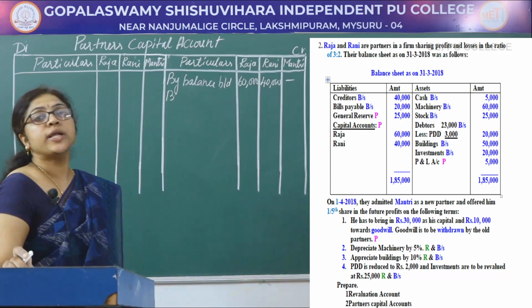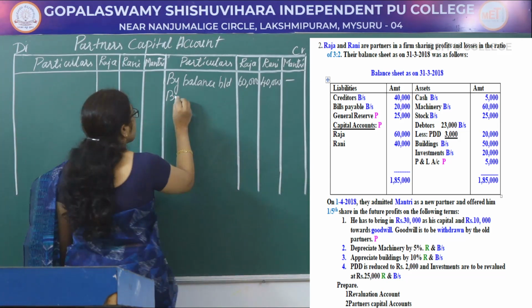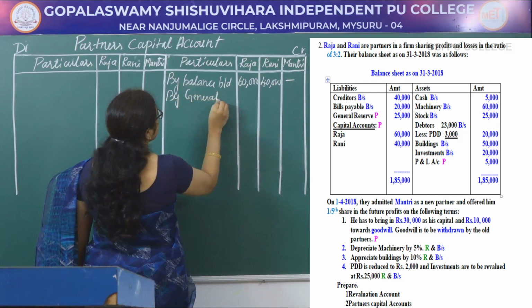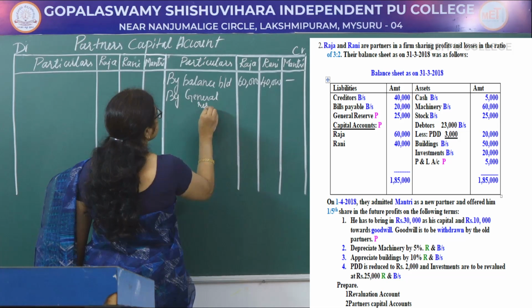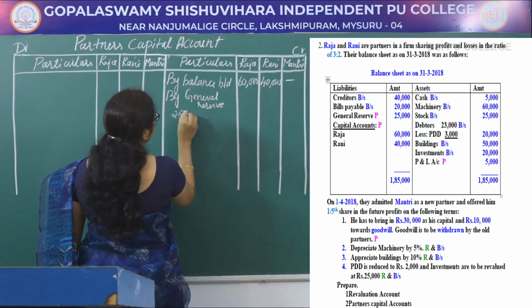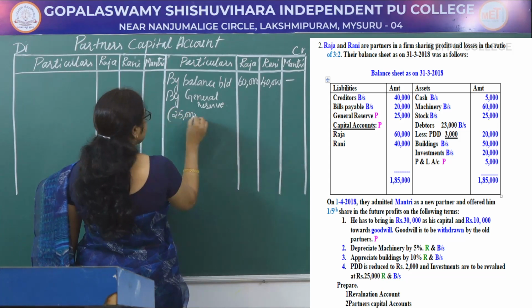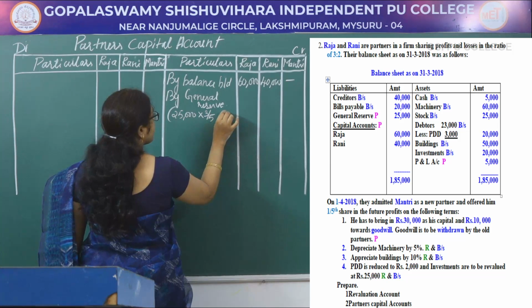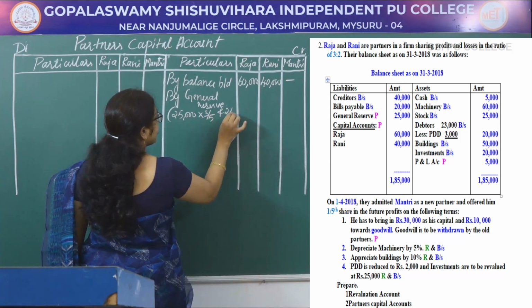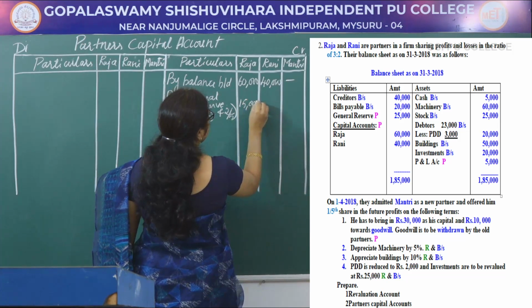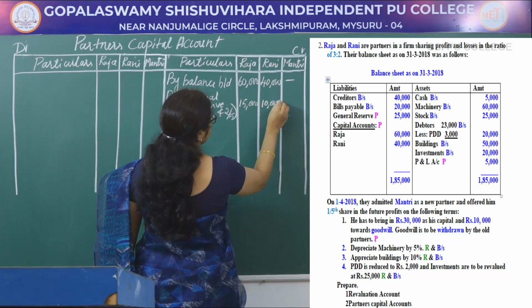Next in the question, general reserve is there. It should be recorded in partners capital account. So by general reserve, amount is 25,000. It should be distributed in their profit sharing ratio 3/5 and 2/5, that is 15,000 and 10,000.